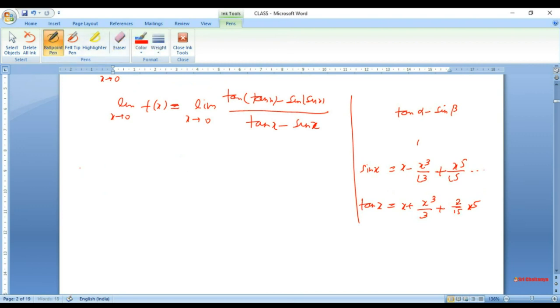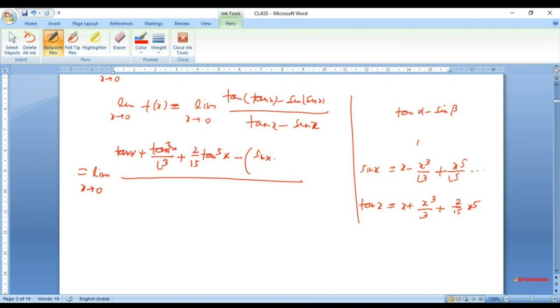Let me start here. It is going to take much more pace. Limit as x tends to 0 of tan of tan x. So for tan of tan x, just put tan x in place of x, and we get tan x plus tan cubed x upon factorial 3 plus 2 by 15 tan to the fifth x, minus, if you do sine of sine x, sine x minus sine cubed x upon factorial 3 plus sine to the fifth x upon factorial 5, and all the way over tan x minus sine x.